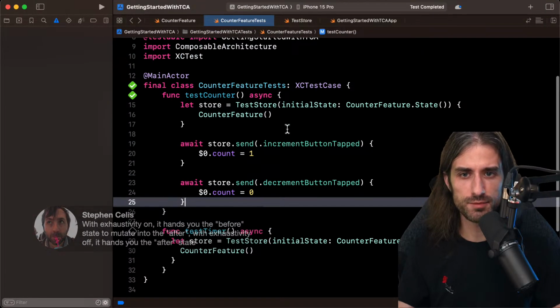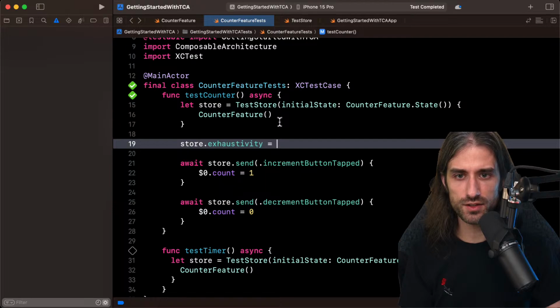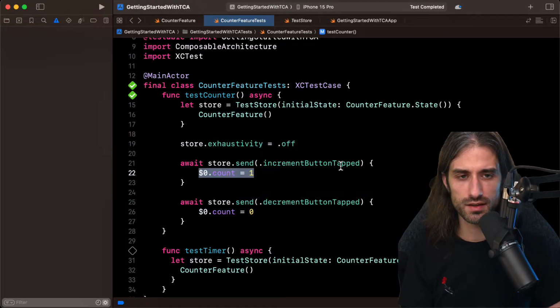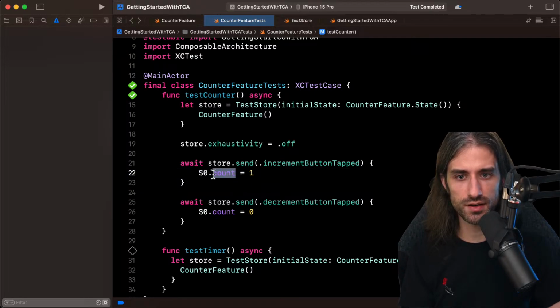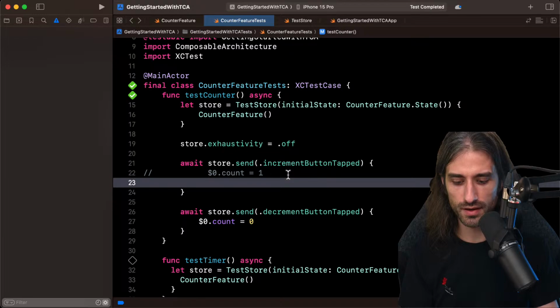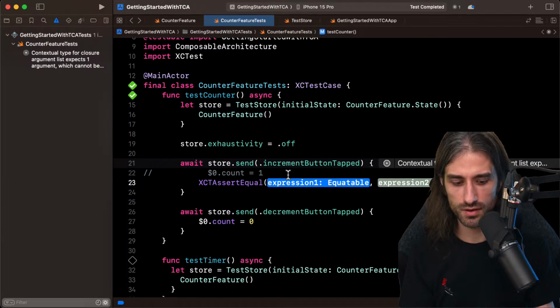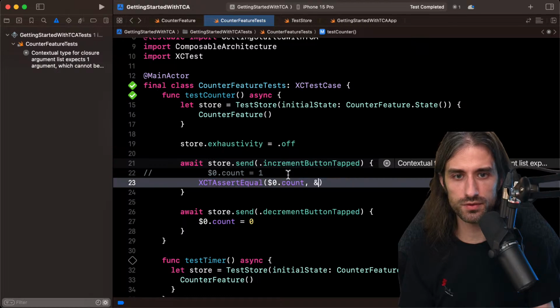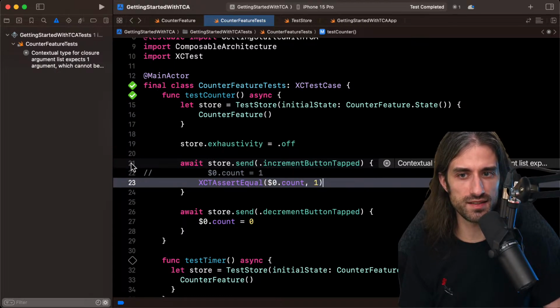So let me know if I get it correctly. If I do exhaustivity equal off, then here, I guess what I should have written was rather XCTAssertEqual($0.count, 1). Let me know if I get this correctly.